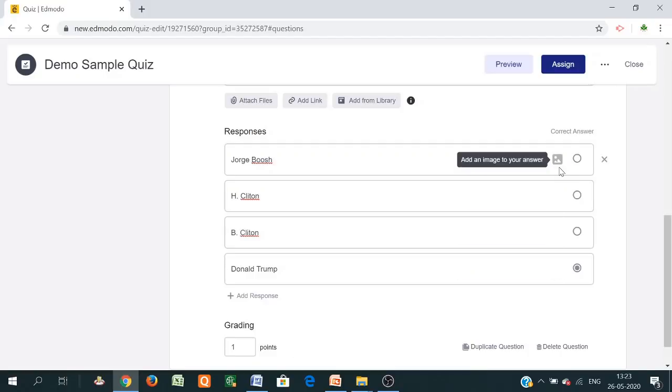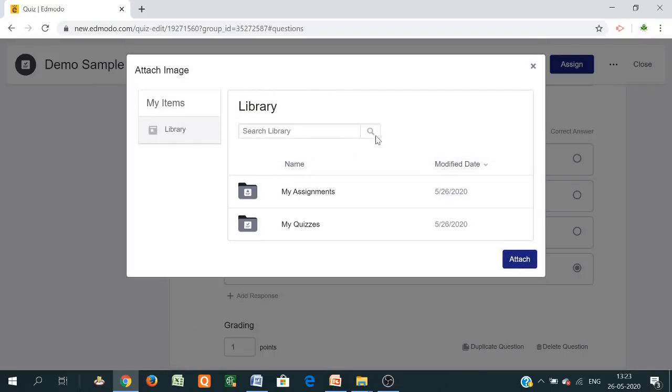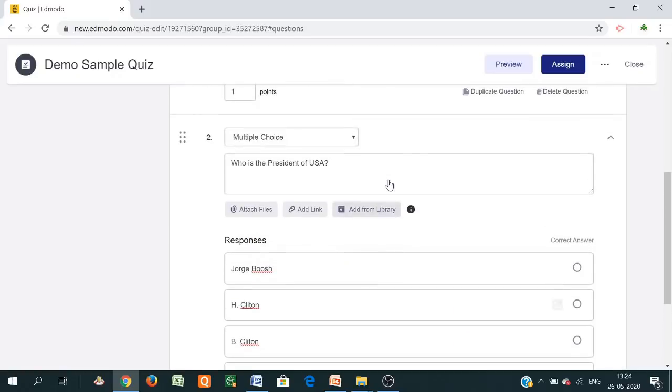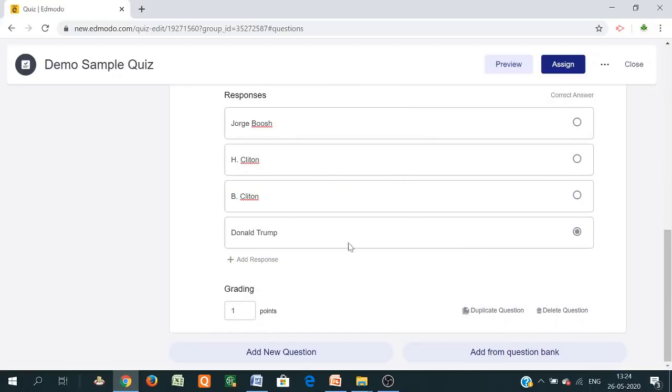Suppose you want images of George Bush, you can add them here. Just click here and upload the image from the library. Previously saved images can be attached here. So you can add all 4 images of these 4 different persons: George Bush, then Hillary Clinton, Bill Clinton, Donald Trump, etc. So image addition is also available, and it is also available in the question. This is another facility, the direct attachment of images.